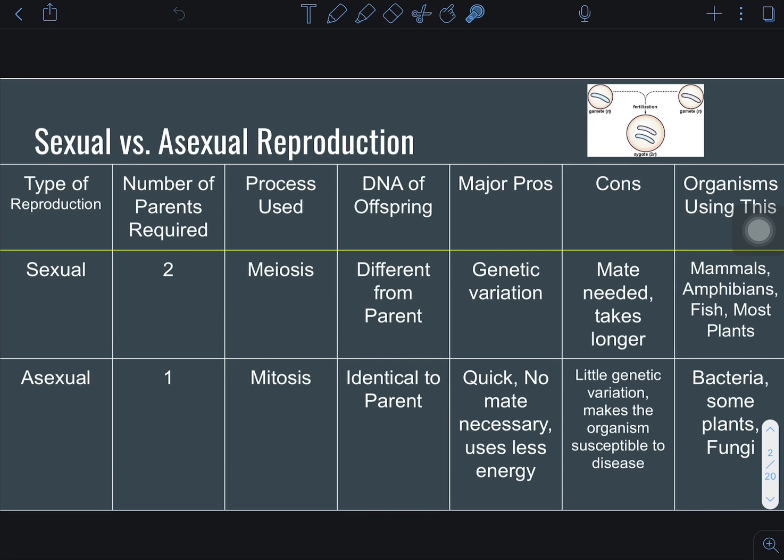Some organisms that go through asexual reproduction are bacteria, some types of plants, and some fungi. Asexual, mitosis, identical, little genetic variation is what we're talking about.